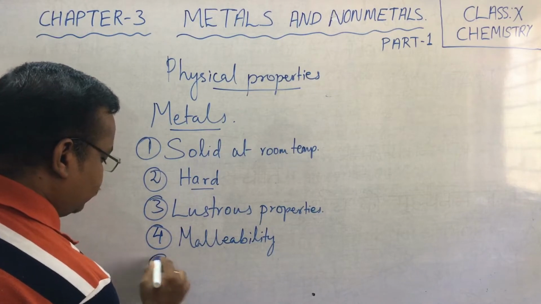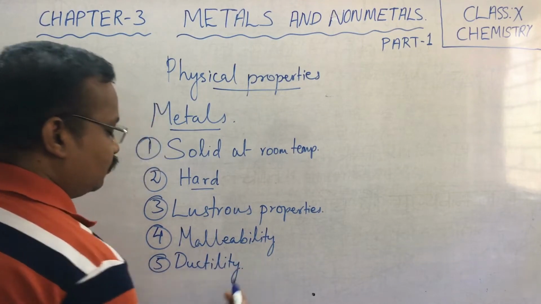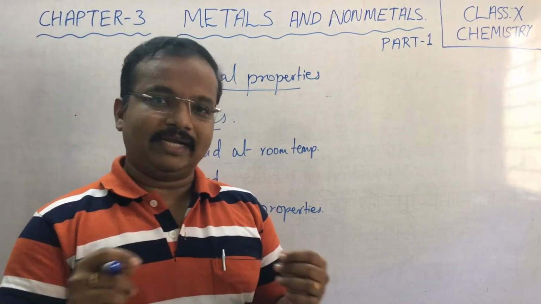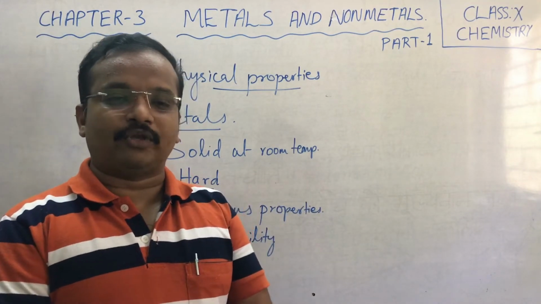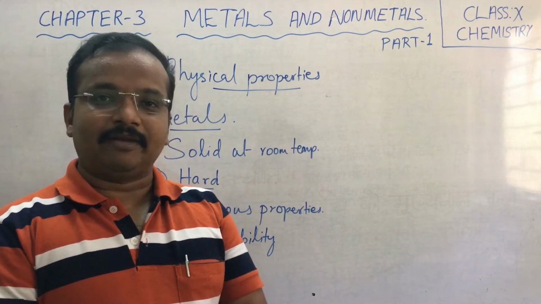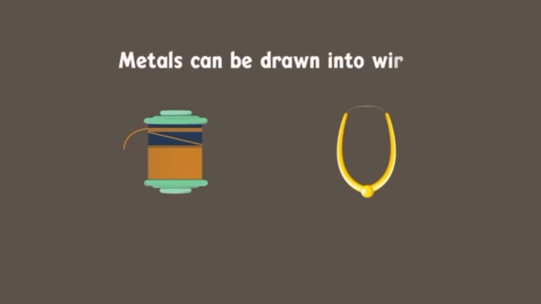Next one, ductility. What is ductility? Wires. Metal can be drawn into thin wires. That is another property of metals, in which metals can be drawn into thin wires. Ever seen copper wires or thin gold wires used to make jewelry? Metals, by nature, can also be drawn into wires. Do you have any clue as to what this property is called? It's called ductility of metals. The ability of metals to be drawn into wires is called ductility.